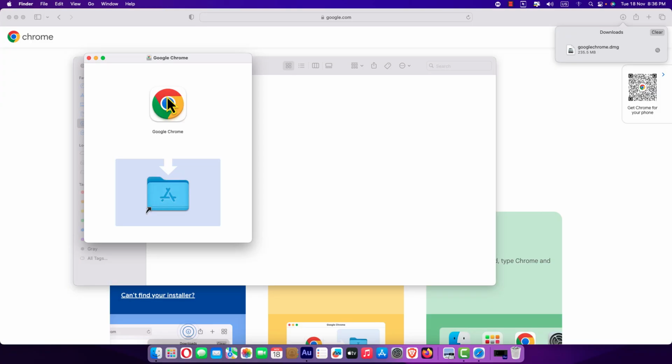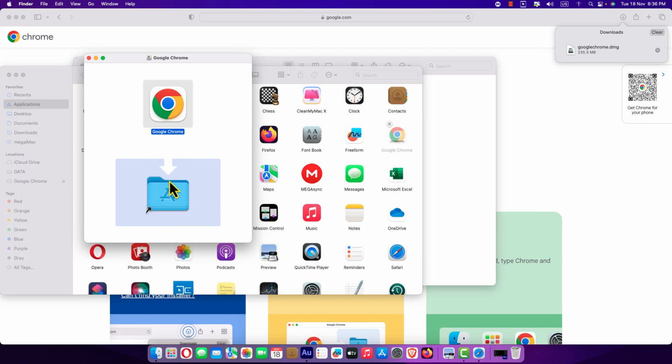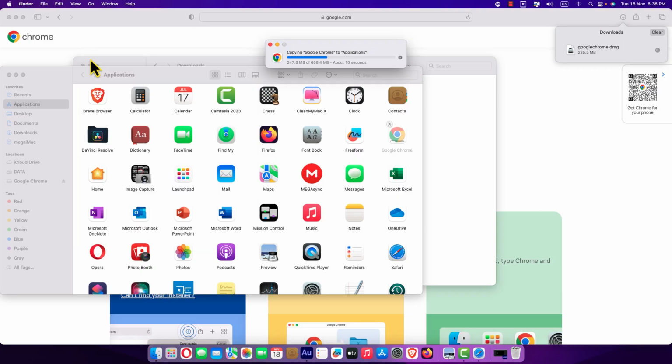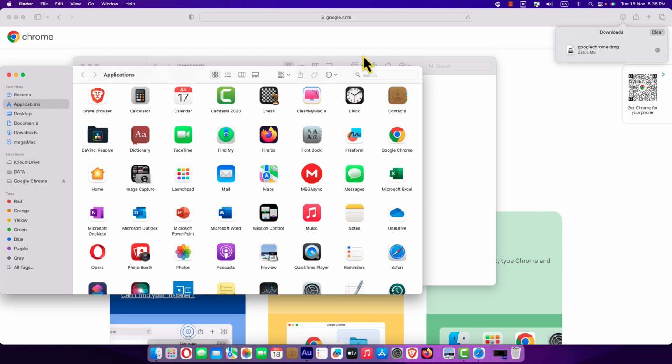Now you will see this window. Just simply drag this Google Chrome logo and drop it on this folder window. Here it is. Now I'm going to close this and here you can see Google Chrome is copying to the Applications folder. It's done. That means we can see the Google Chrome browser is here.